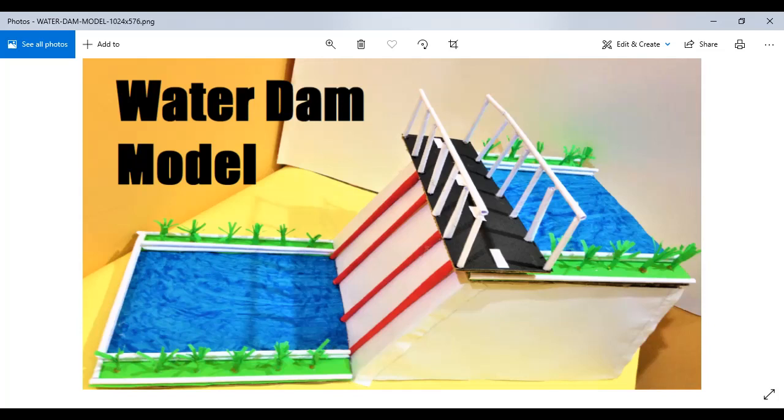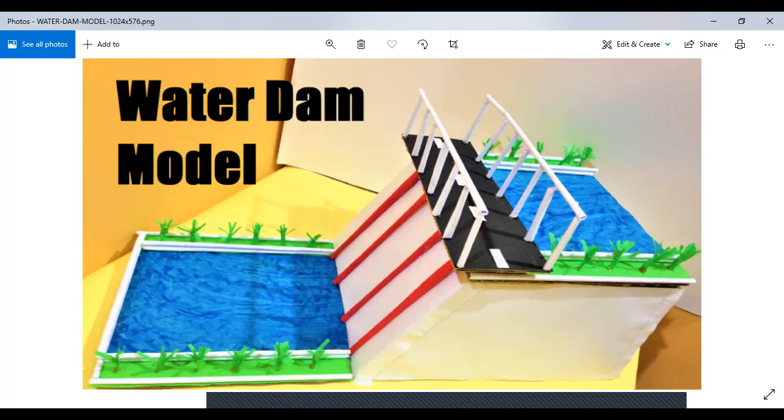Now see, if we talk about the dam, this is the water area, this is a slope. If some of you have visited the Tarbela Dam or any other dam in Pakistan, we have dams. So if any of you have visited it, you have seen that there is a sloping area from where water comes. Now this is a small bridge which is being built over it, and then we have water over here. Now what do these dams do? They are stopping this water, blocking it from going over there.